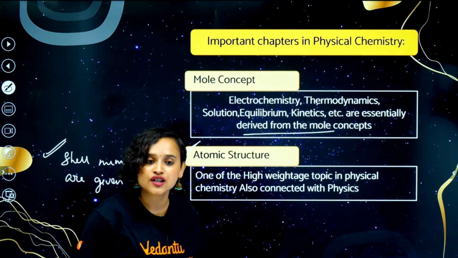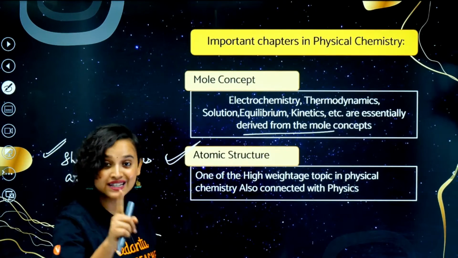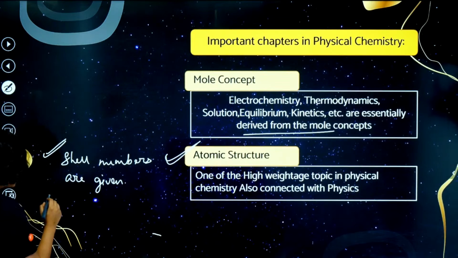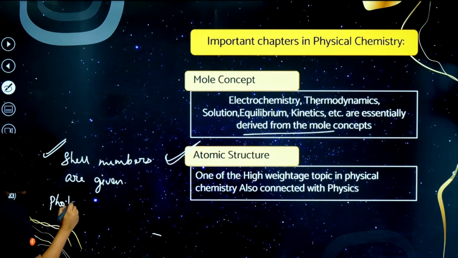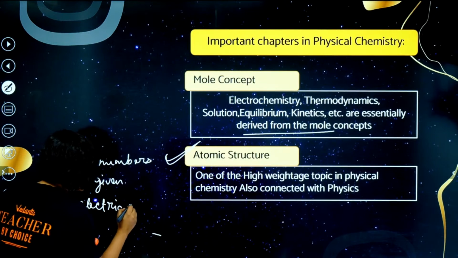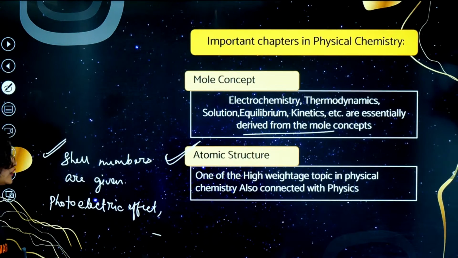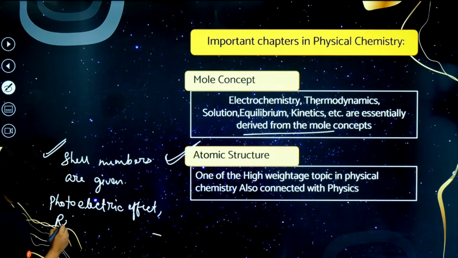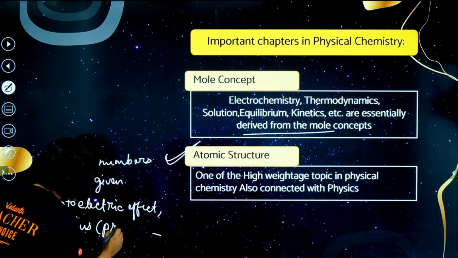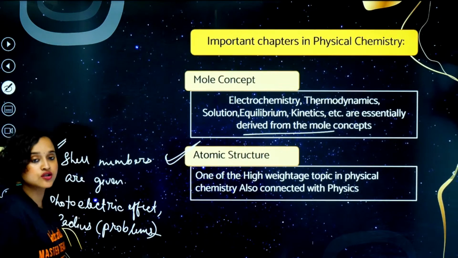Yes. Radius of Bohr orbit, quantum numbers, photoelectric effect. These are the kinds of questions that can come. Thank you so much for letting me know. Yes, photoelectric effect, do not forget. Photoelectric effect from atomic structure, very important. Apart from that, radius problems. All right, this is also very important.